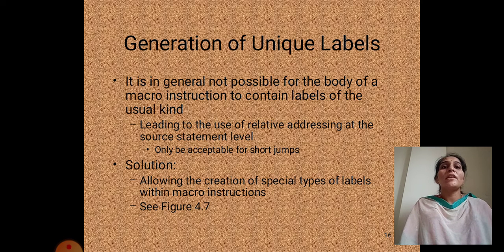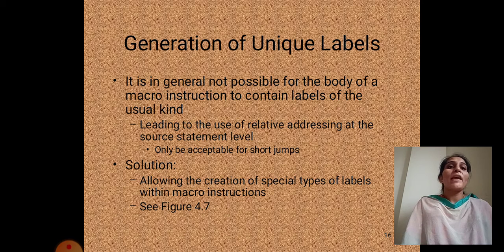Generation of unique labels. It is in general not possible for the body of a macro instruction to contain labels of the usual kind, leading to the use of relative addressing at the source statement level, which is only accessible for short jumps. Solution: allow the creation of a special type of label within macro instructions.